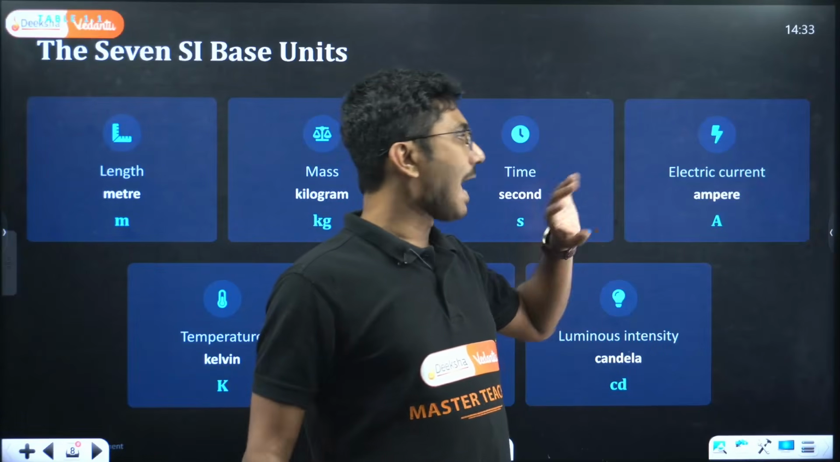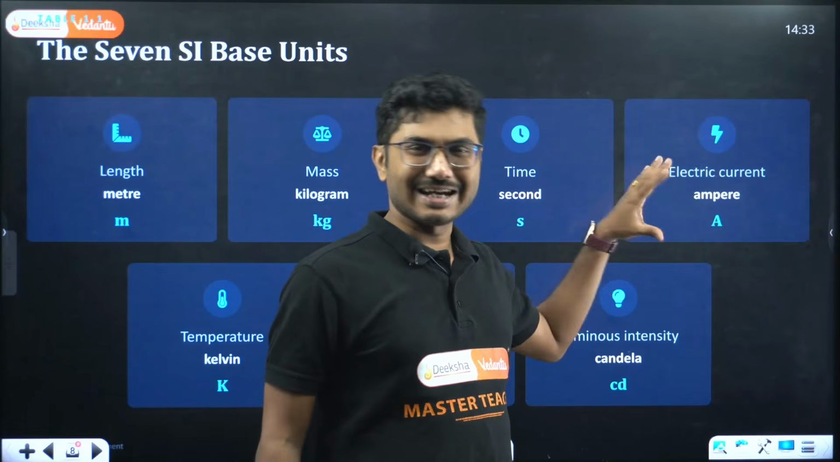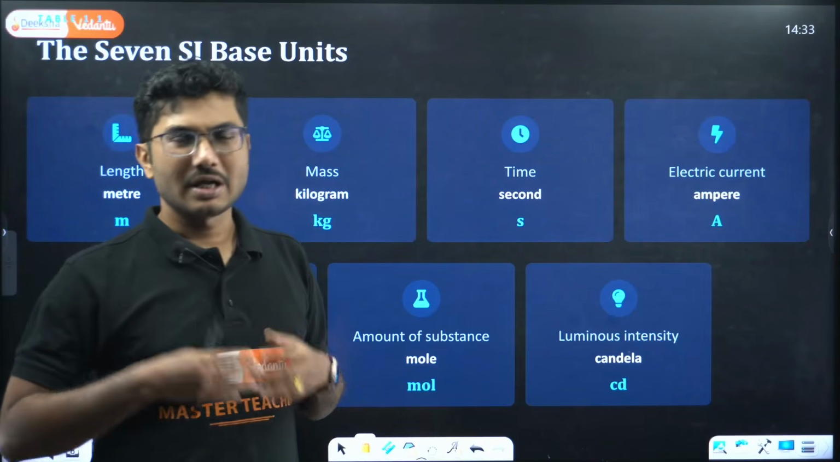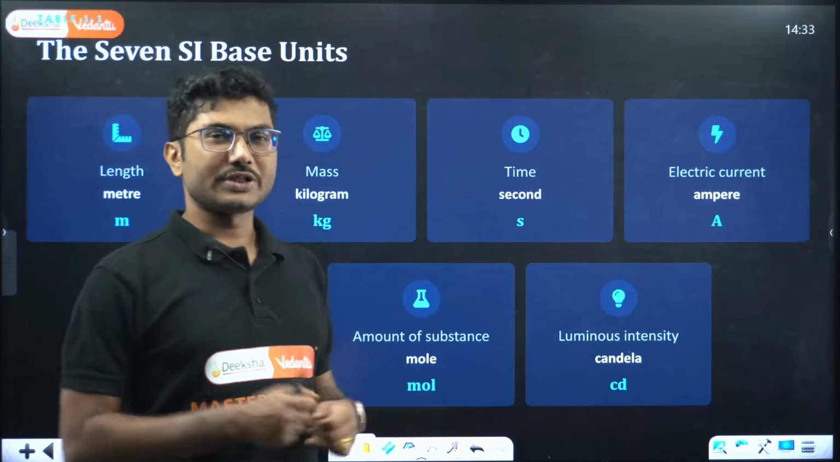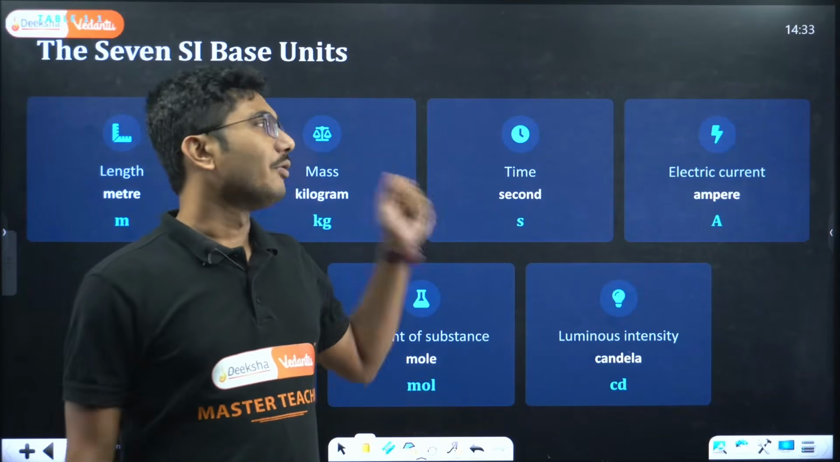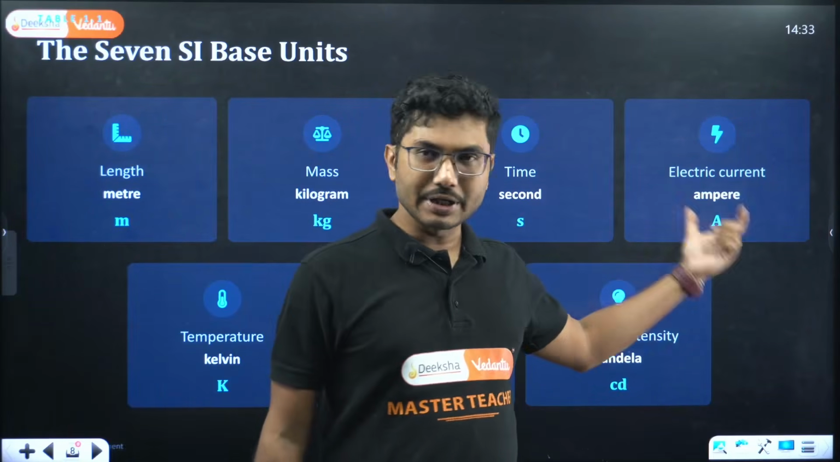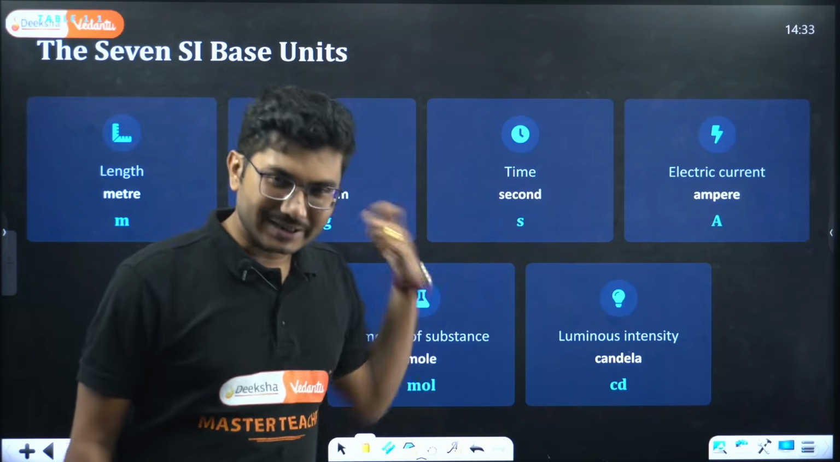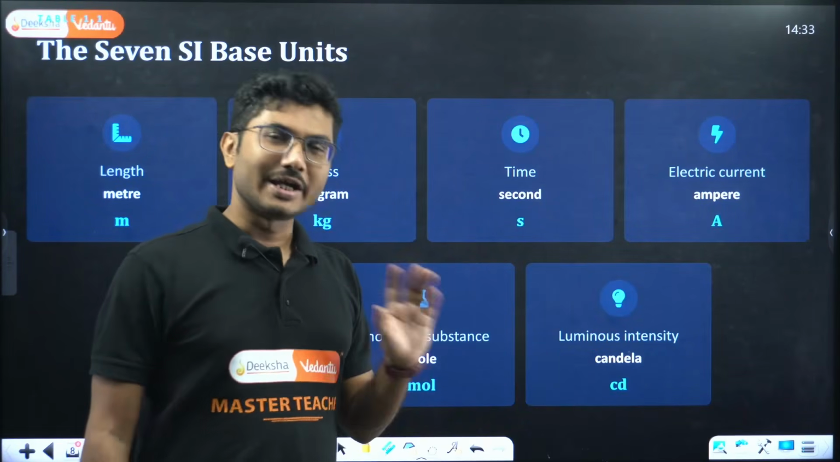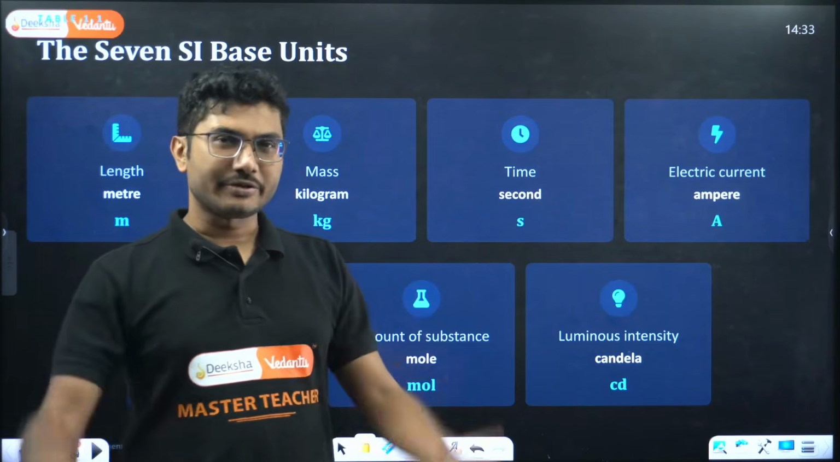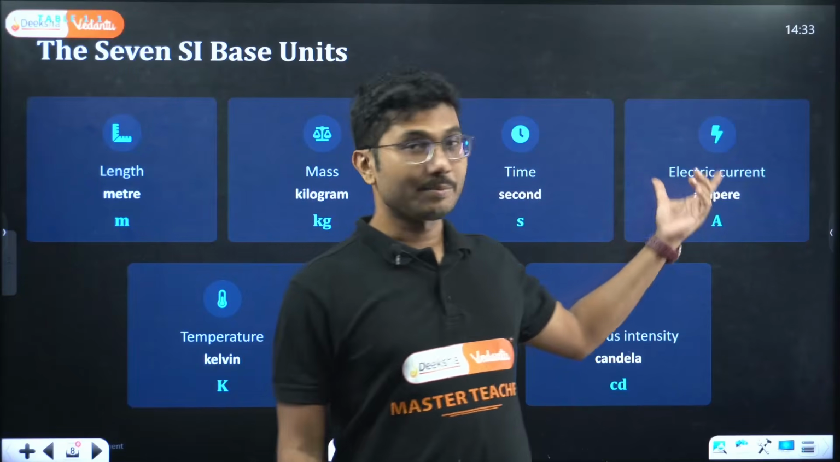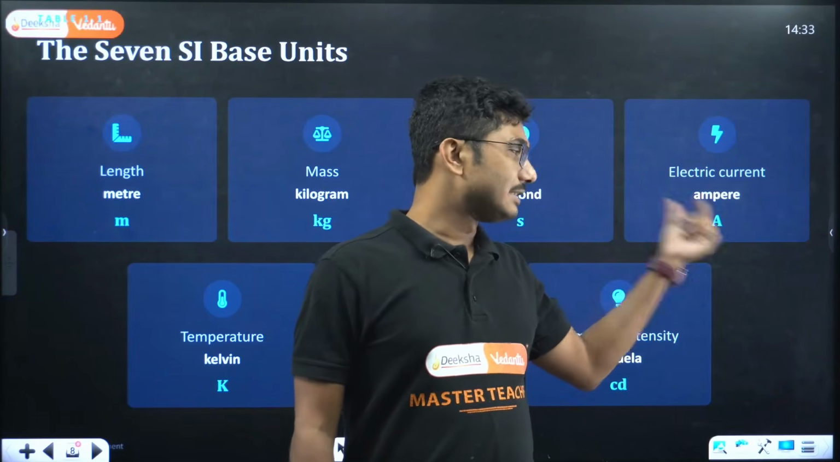Next is ampere, which is the unit of electric current. Electric current means how much current is flowing in a circuit, how much current is flowing in a wire. That is measured using ampere. Ampere is the name of a scientist. As I mentioned, there are two units in the SI system which are based on the name of a person. Ampere is the name of a person, and its symbol is capital A.